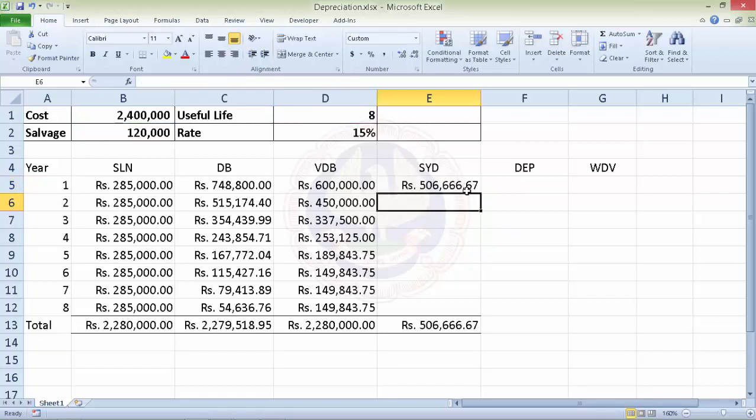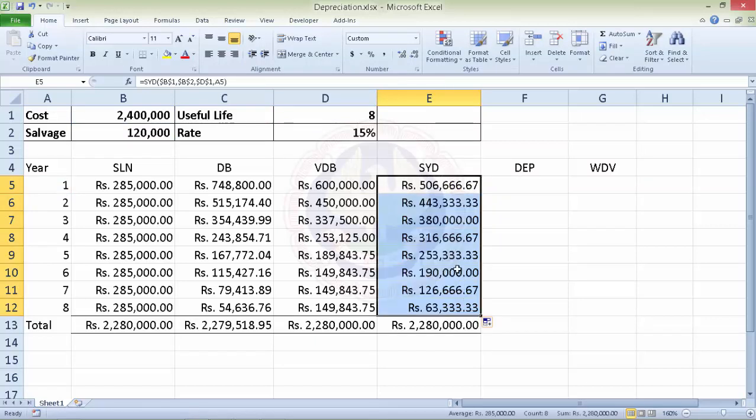Now this is calculated, and if we drag this formula, again what we find is initial years depreciation is high and then it reduces. So we have calculated depreciation as per sum of the year methods. Now, these methods, variable declining method and sum of the year methods, are used based on management perception, how they want to depreciate their assets.